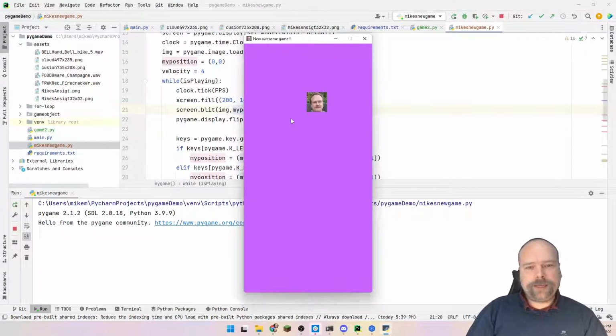Now I'm using the arrow keys. Look how fast my face is just running right there. Now I press left, now I press right, I press up, I press down, and the face is just all over the screen.